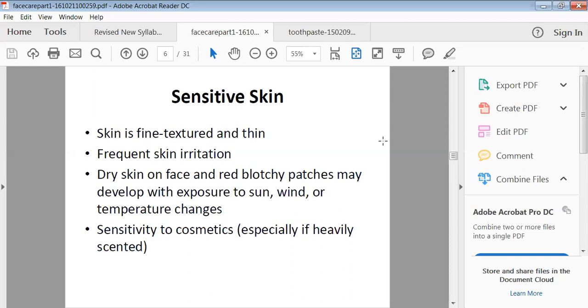So when we apply most powders and moisturizing creams, this kind of cosmetics may not be suitable for sensitive type of skin.